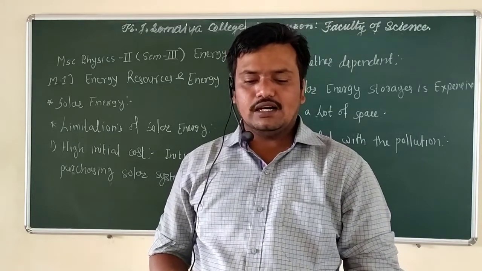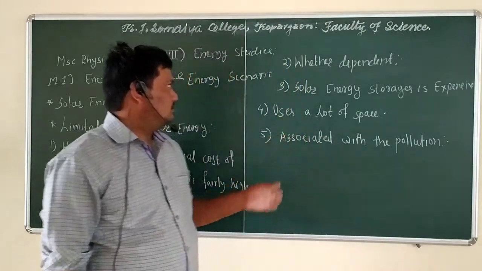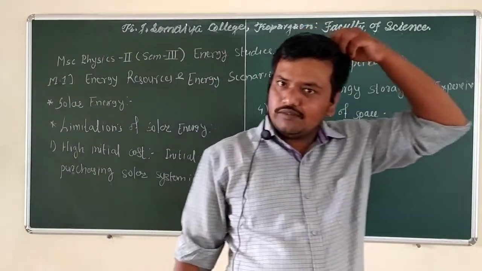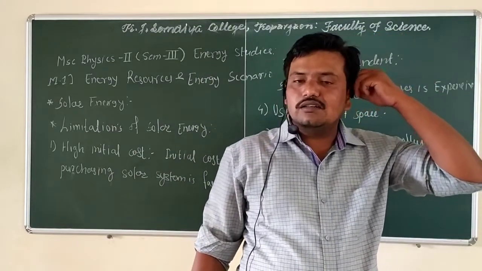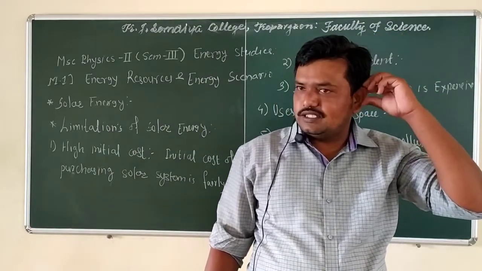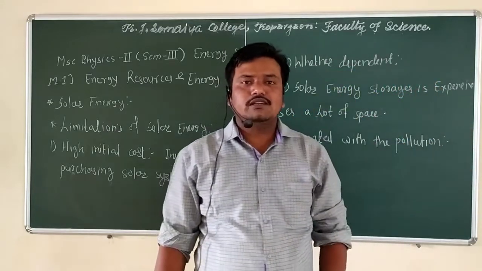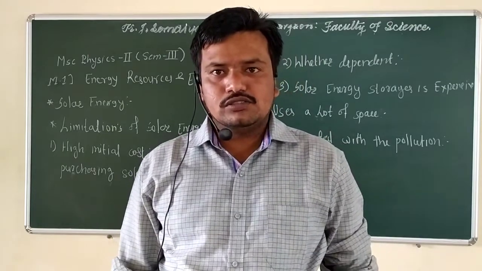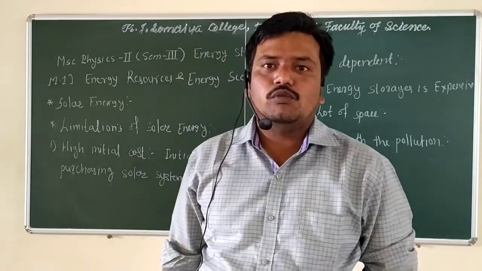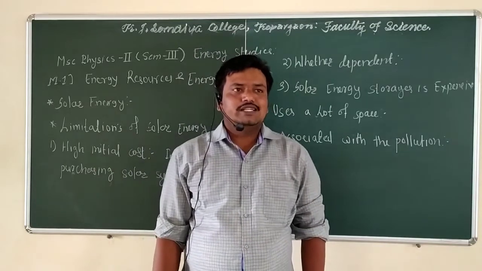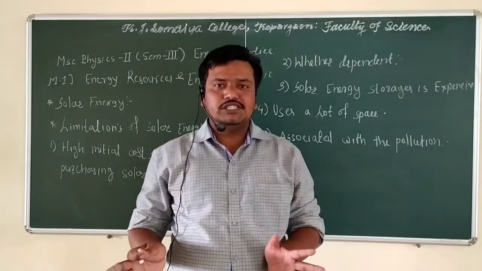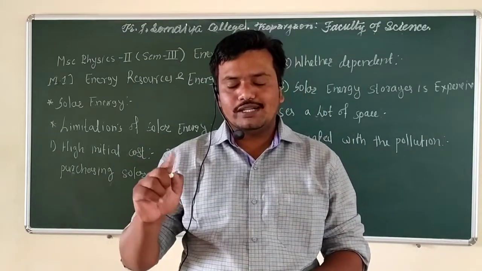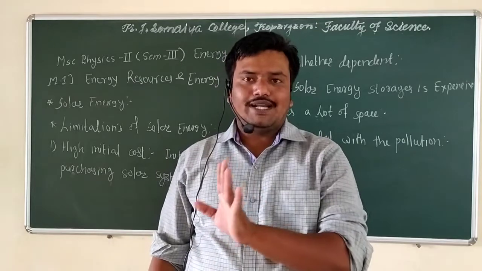So these are the disadvantages or limitations of solar energy. Once again, the summary of solar energy: solar energy is derived or extracted from the sun in the form of solar radiation. The total output energy of the sun is 2.8 into 10 to the power 23 kilowatt per year.